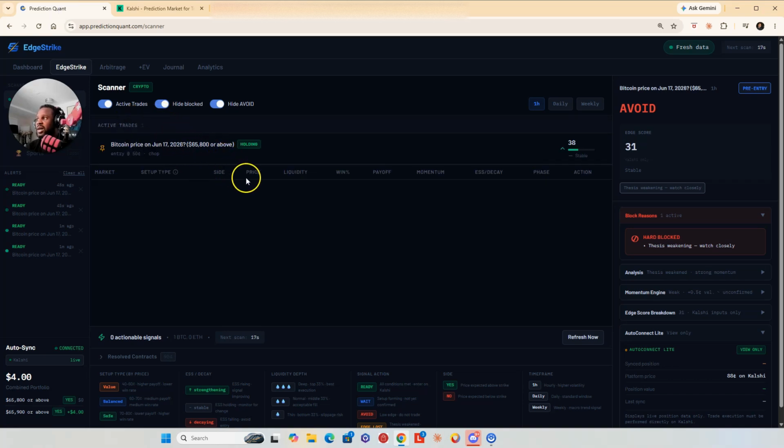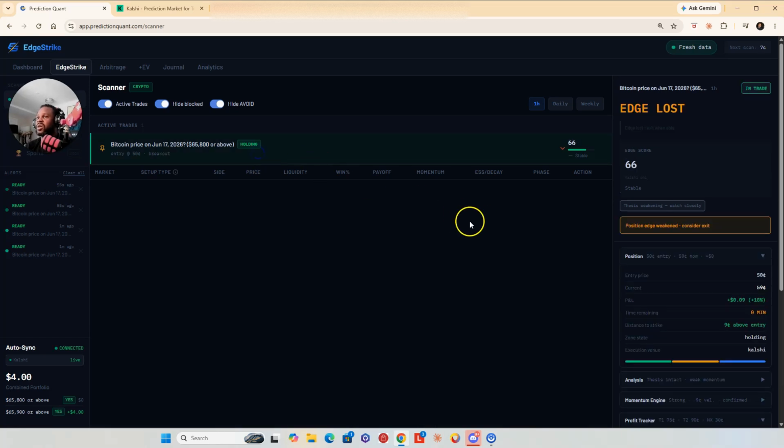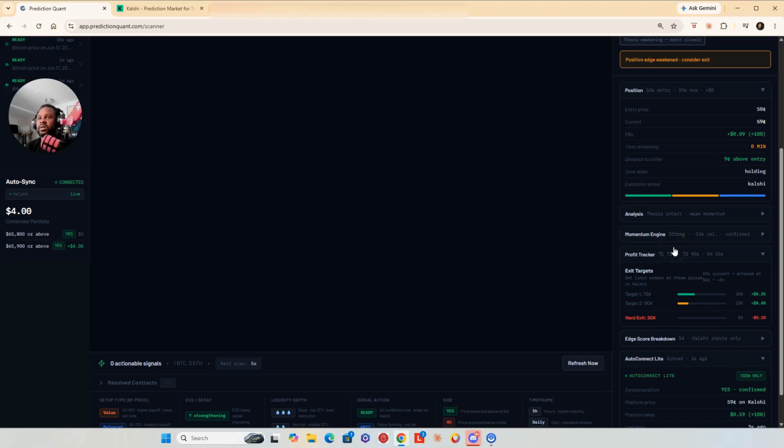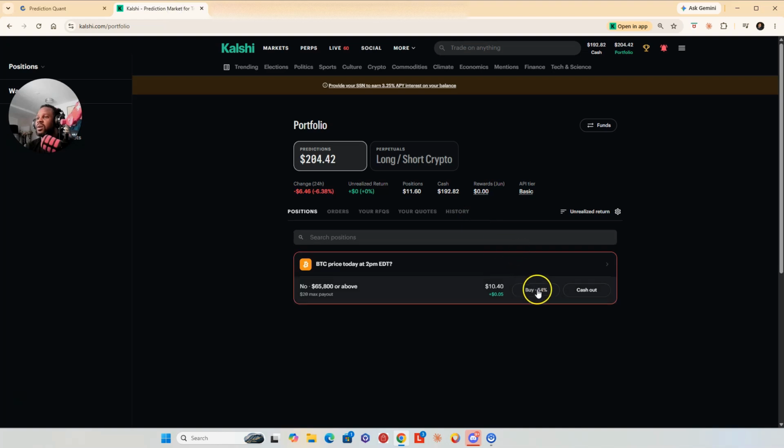So I just kind of wanted to show you guys some of the ways that you can utilize this, right? In the ways of thinking, right? So if you're going to go, see, here's a trade. And then if we look here, hard exit is at 30 cents. And then our TP is at 75 cents. So if I go over here, now another thing here, this is deep into the hour, let me see how many minutes we got. We got about 12 minutes left.